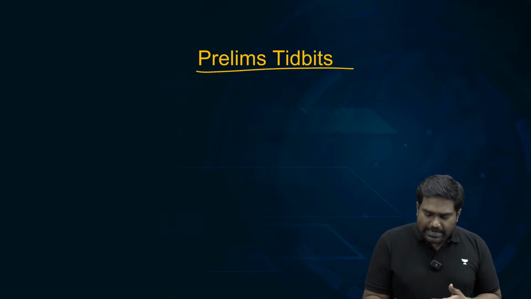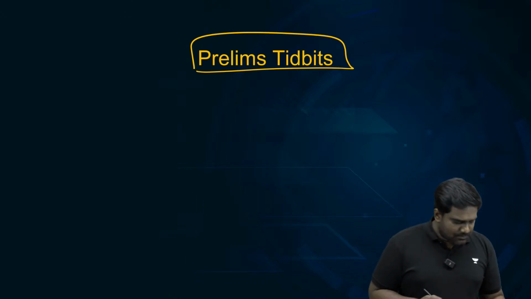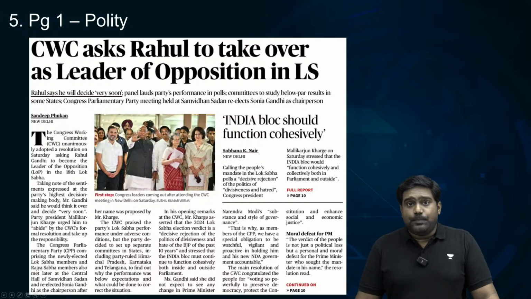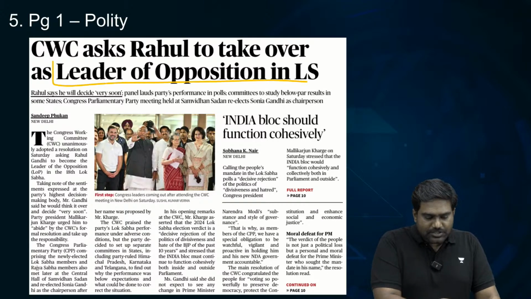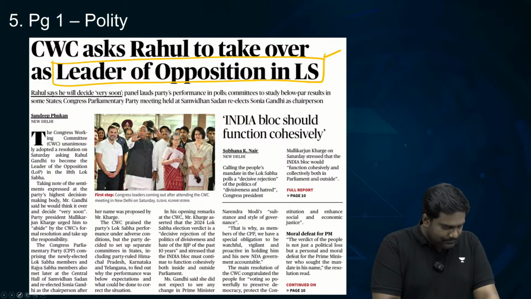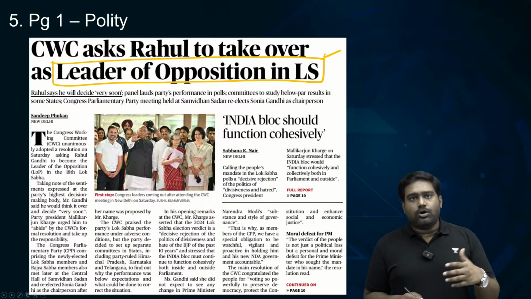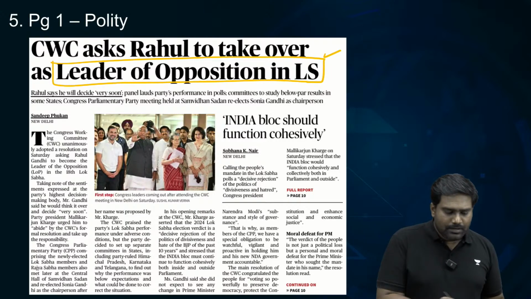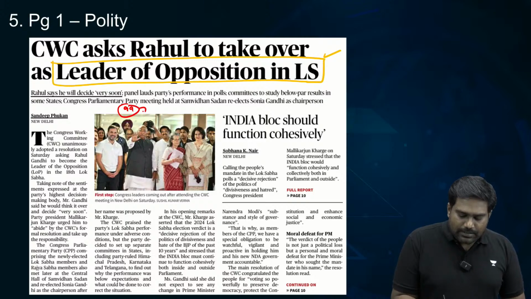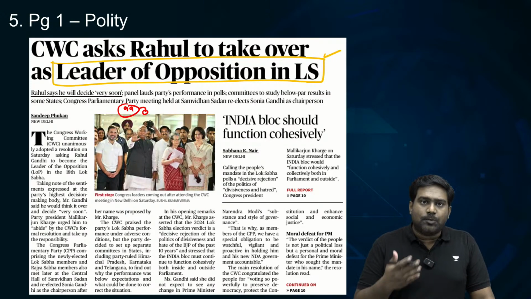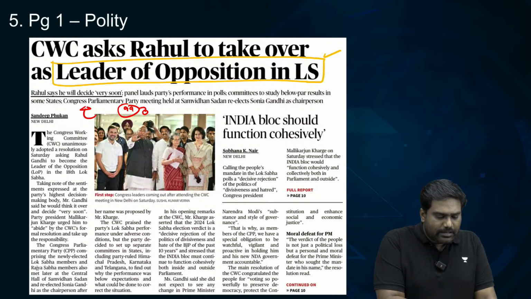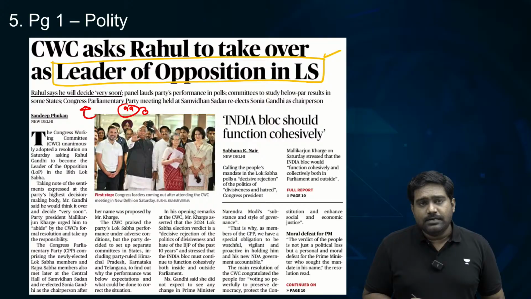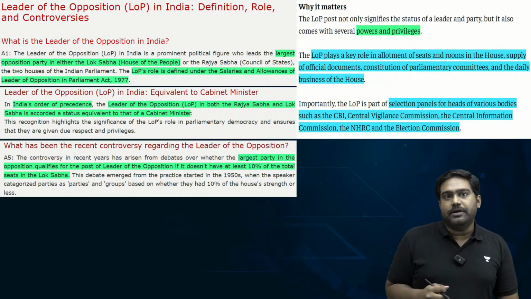Now let's quickly take a look at the prelim section. Let's look at some of the small articles and then we can wrap up the session for today. On the front page, we have an article that refers to the leader of opposition in the Lok Sabha. According to the article, the Congress, which is the second largest party following the election results after the BJP, has secured 99 seats. And the party has adopted a resolution asking its leader Rahul Gandhi to stake claim as the leader of opposition in the Lok Sabha. Now this is a very, very big development.